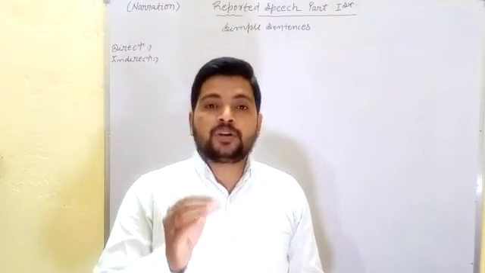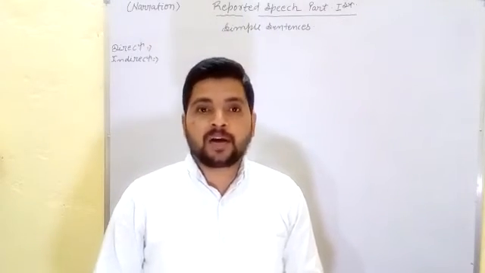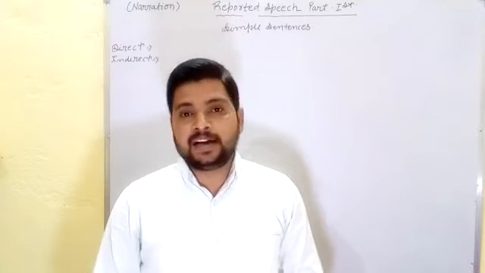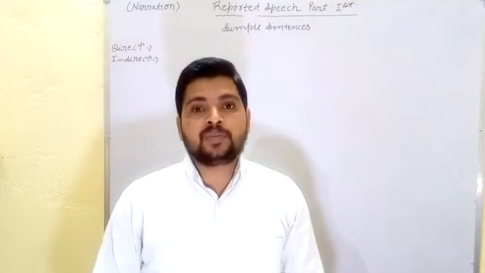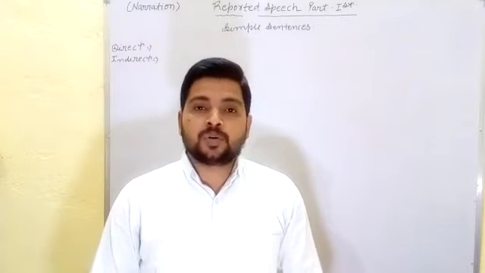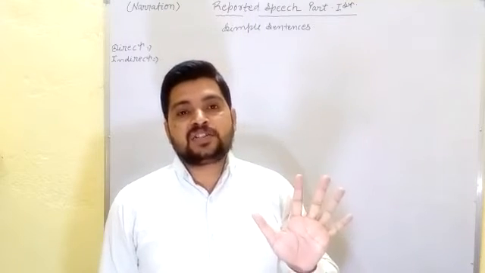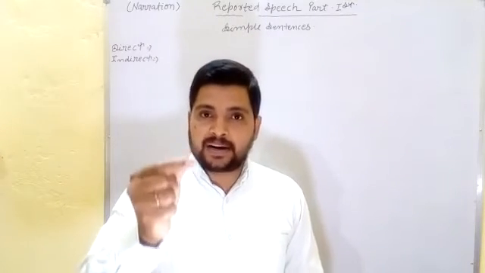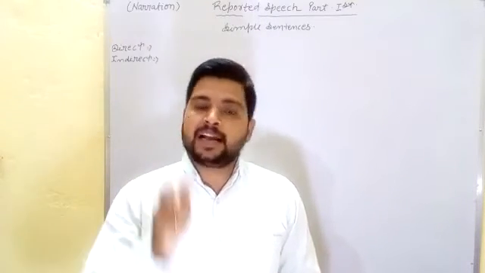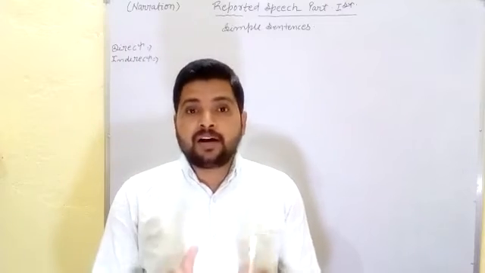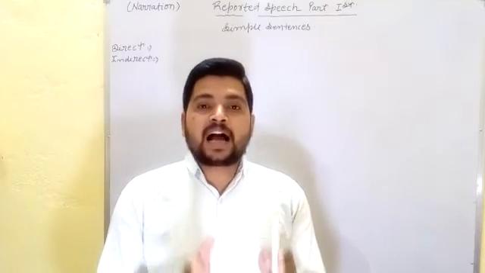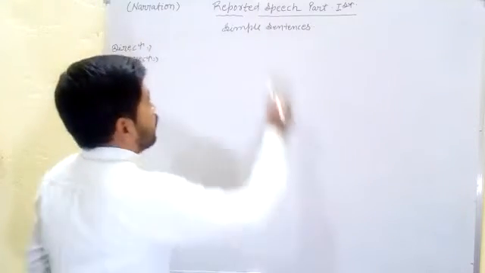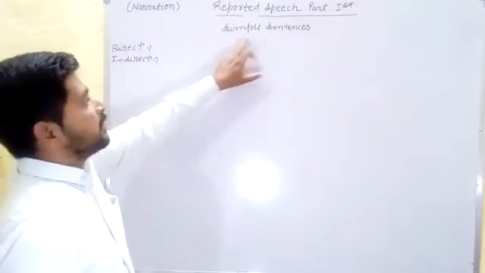Students, from early morning to late at night, we are regularly talking in our domestic life. This type of sentences we can also call direct, indirect, narration, statement, and reported speech. So students, there are five types of sentences that we can change from direct to indirect: simple sentence, interrogative sentence, imperative sentence, optative sentence, and exclamatory sentence. Today we focus only on simple sentences, and how we can change direct to indirect. So students, reported speech, part first, simple sentences.